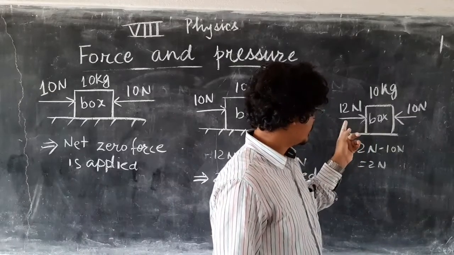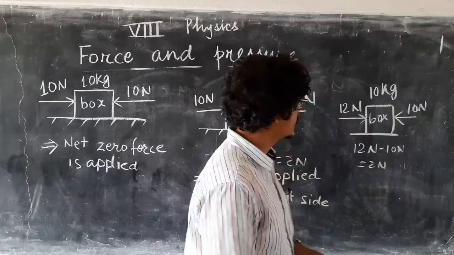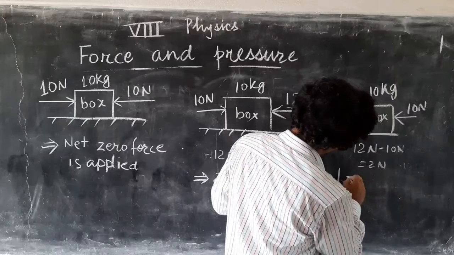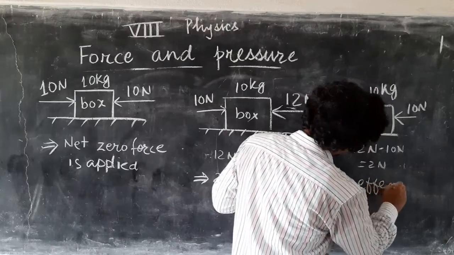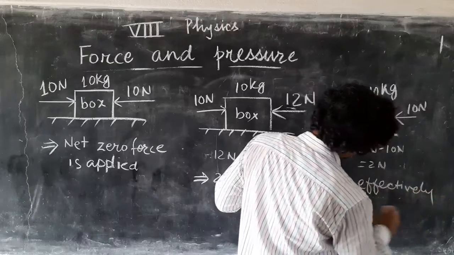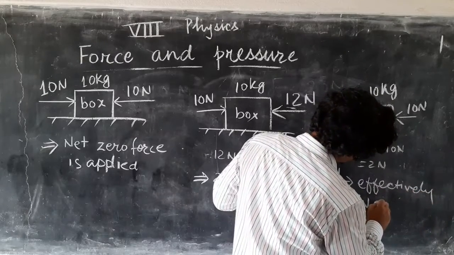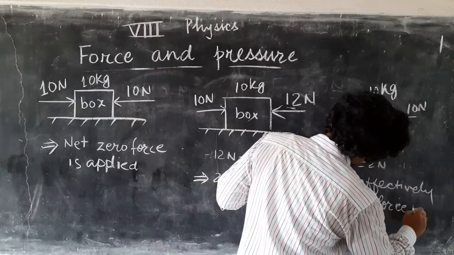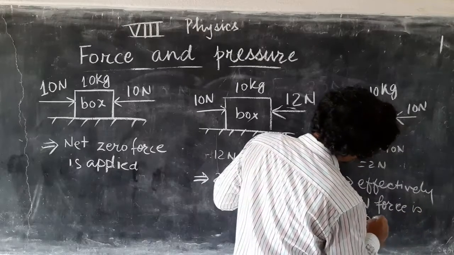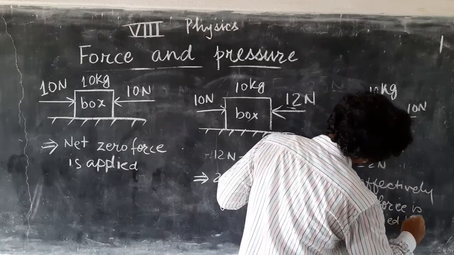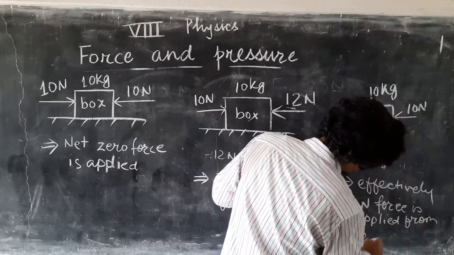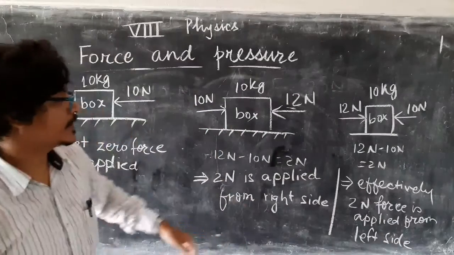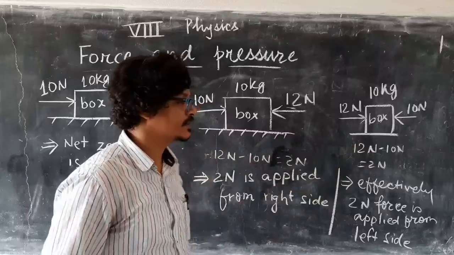So 12 Newton is greater by 2 Newton than the right side force. So you can say that effectively 2 Newton force is applied from the left side.